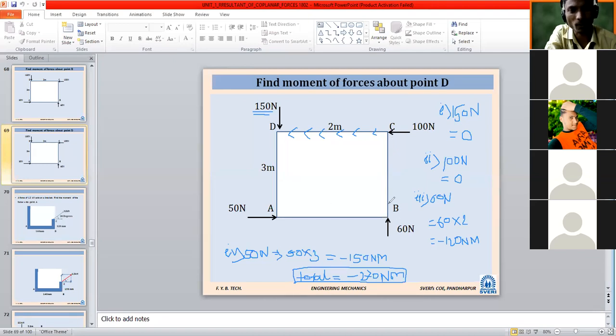So whatever I was telling, the law of transmissibility of force: if the line of action of force remains the same, the effect will remain unaltered or unchanged. So write down these sentences.